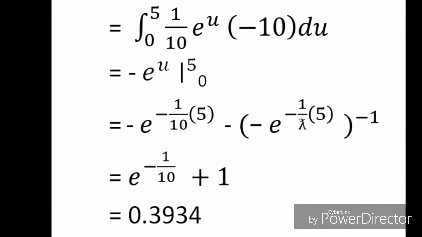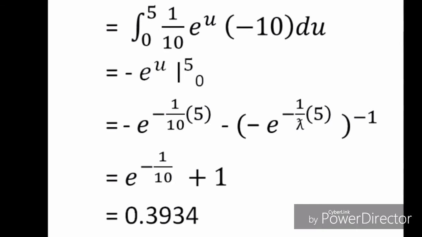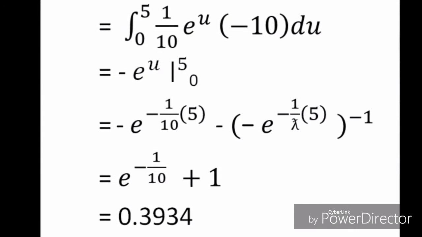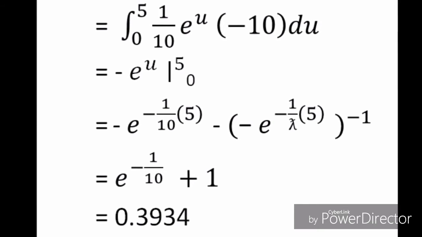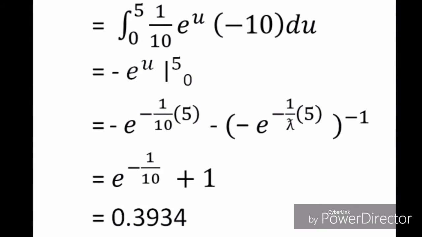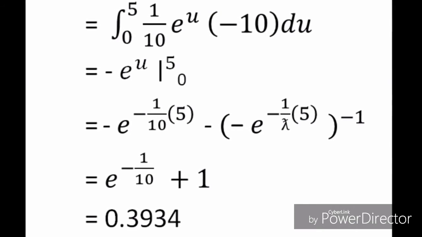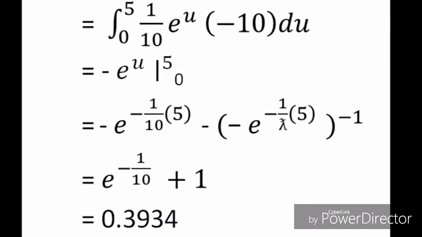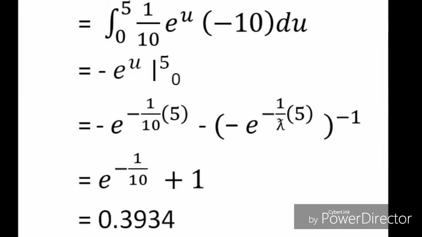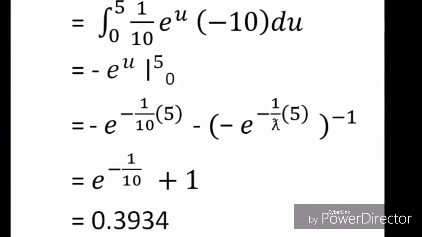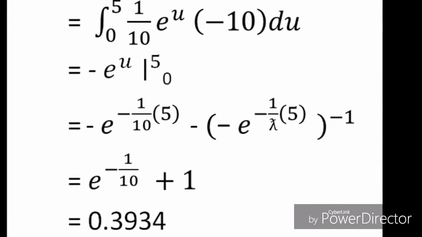So it is equal to negative e to the negative 1 over 10 times 5 minus the quantity negative e to negative 1 over 10 times 0, which is negative 1. So it is equal to negative e to the negative 1 over 2 plus 1.